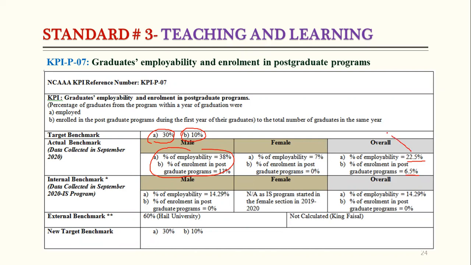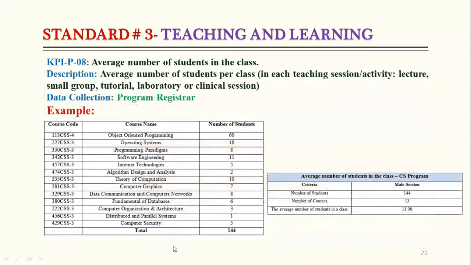So we can see here our target was 30% for employment, and our target was 10%, and we did not achieve the target. So we will keep the new target as it is. Okay, so now we will move to number 8. That is also related to our standard number 3.